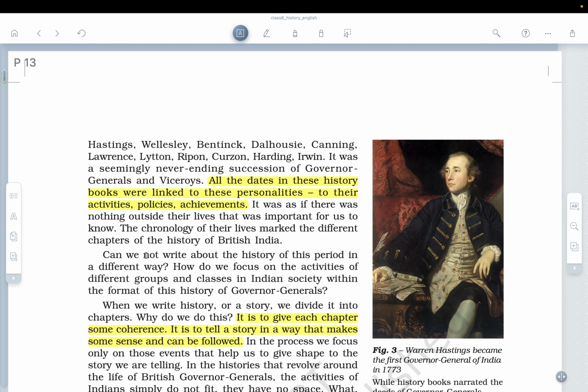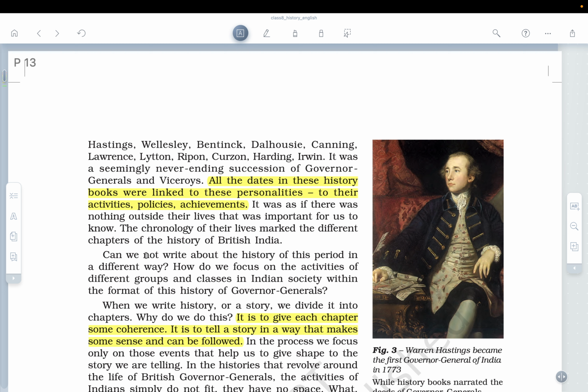So basically, in this process, we focus only on those events that help us to give shape to the story we are telling. Okay. In the histories that revolve around the life of the British Governor Generals, the activities of the Indians simply do not fit. Okay. So they have no space. What then do we do? So shall we not talk about the other freedom fighters? Shall we not talk about Gandhiji? Shall we not talk about Jawaharlal Nehru? Okay, it's not like that. We have to talk about them. Okay.